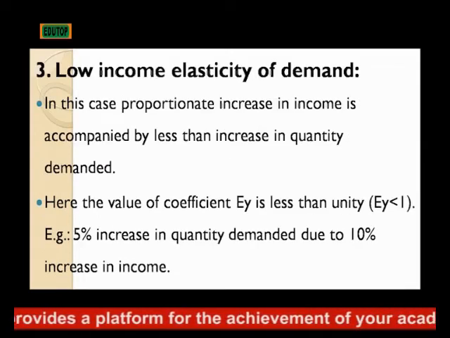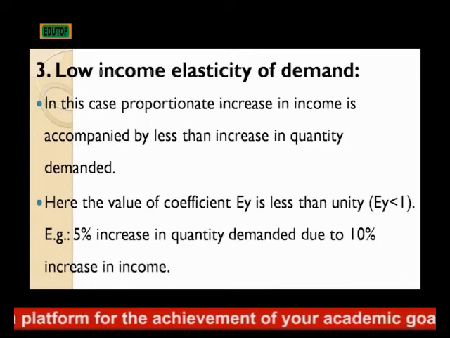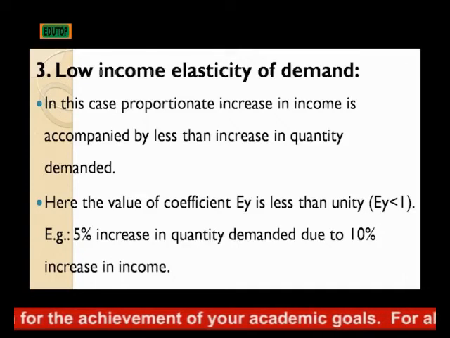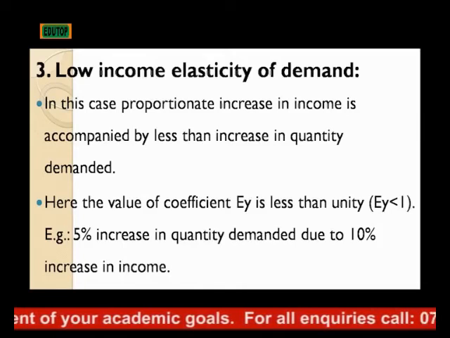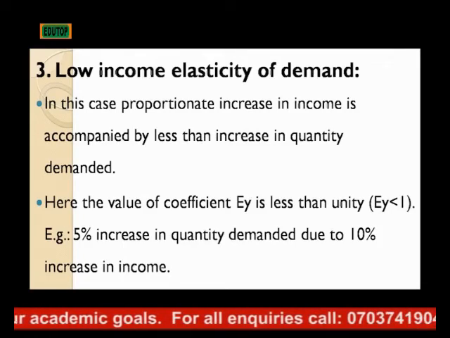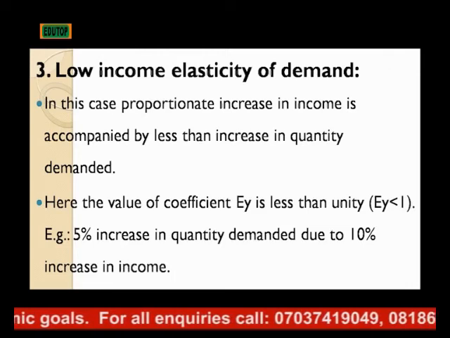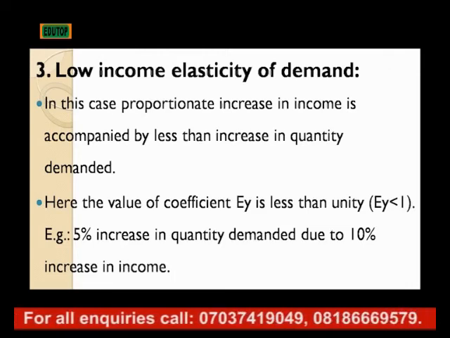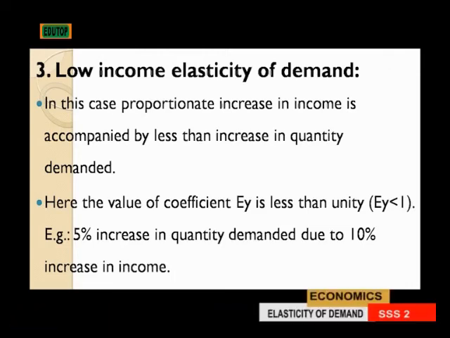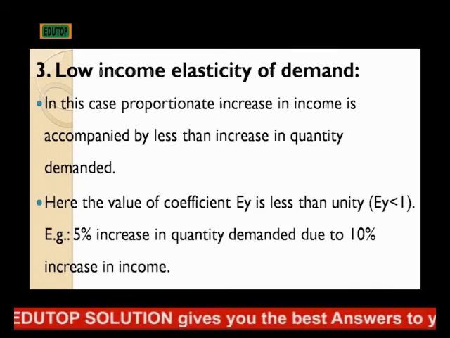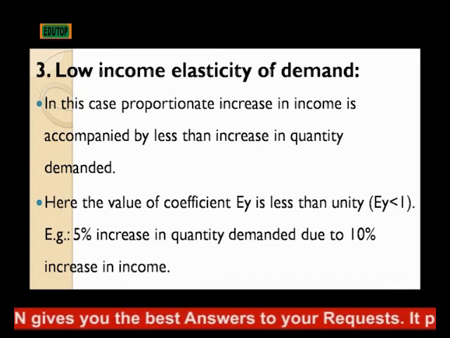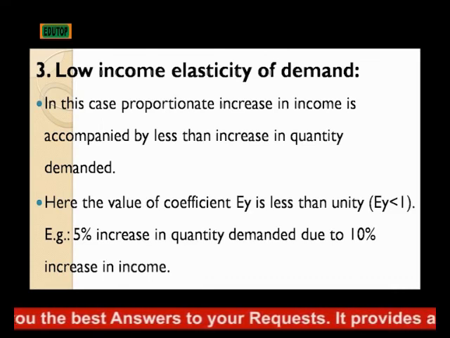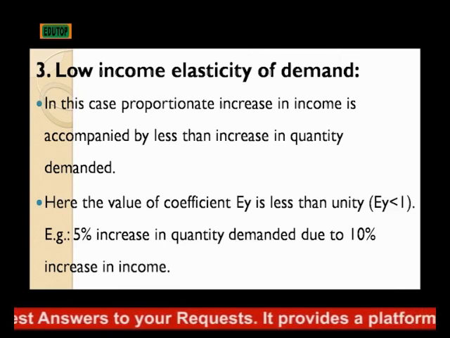Then we have low income elasticity of demand. In that case, the proportion of increase in income is accompanied by a lesser increase in quantity demanded. That is, as an increase in income occurs with 10%, then there is a kind of decrease in quantity demanded, like 5%. That means the quantity demanded reduces as income increases. That is low income elasticity of demand.